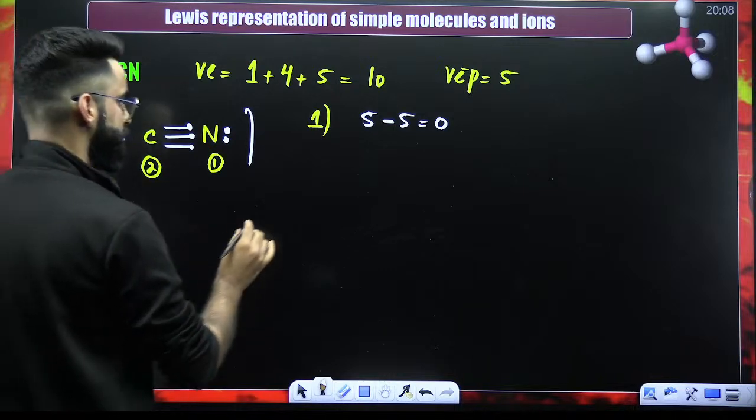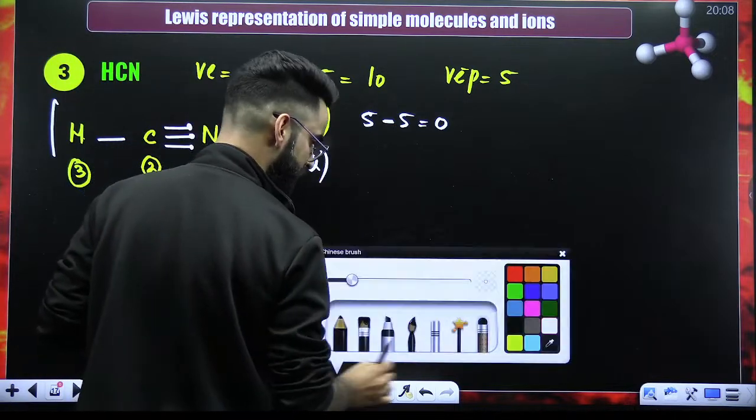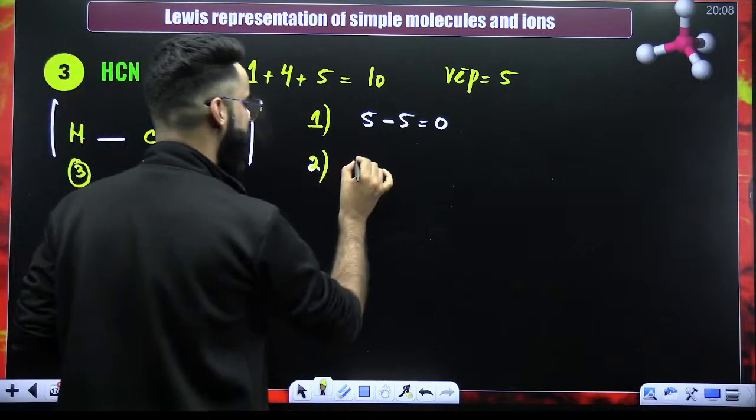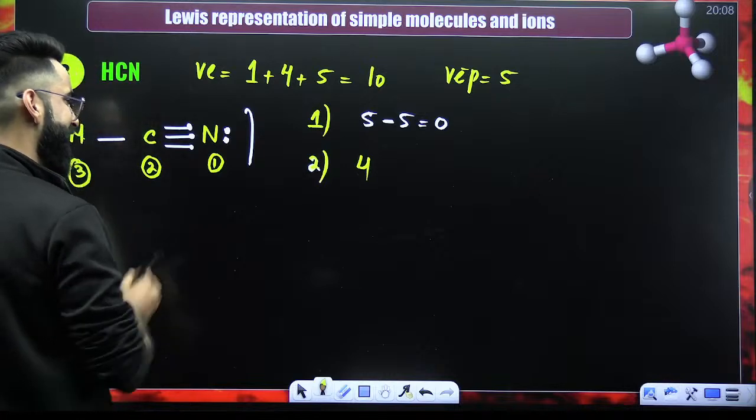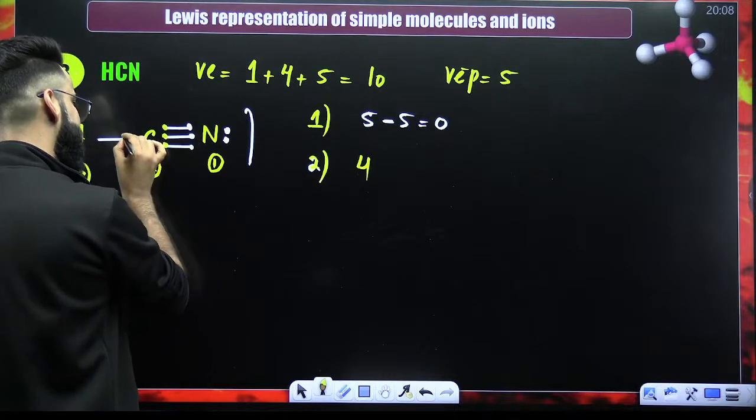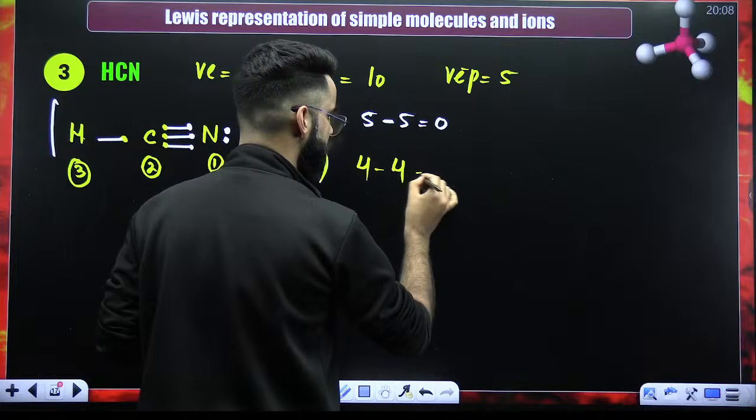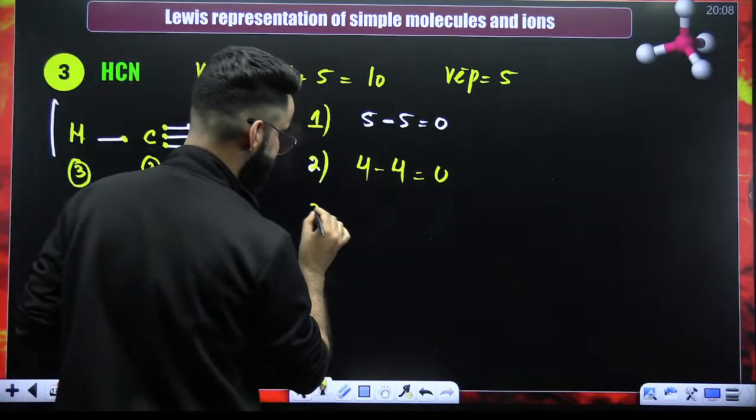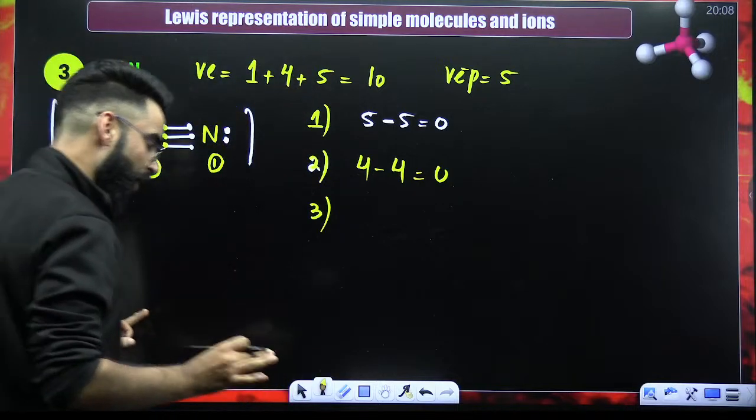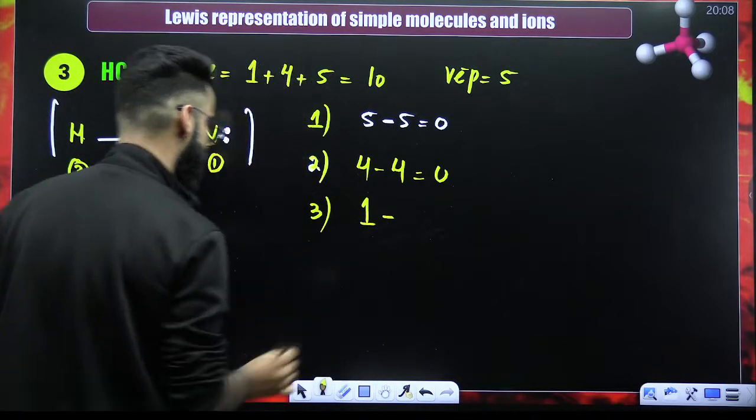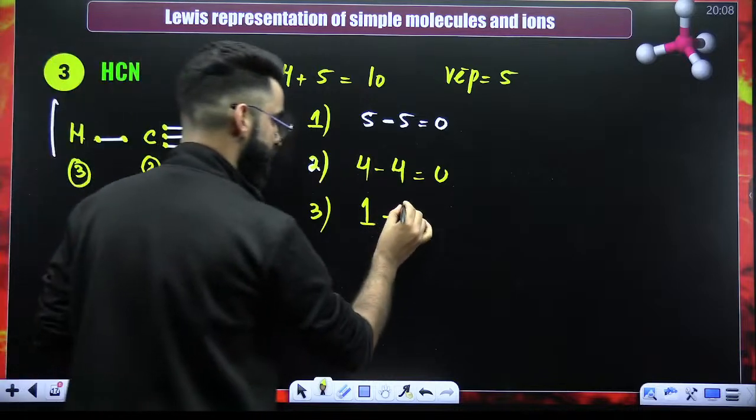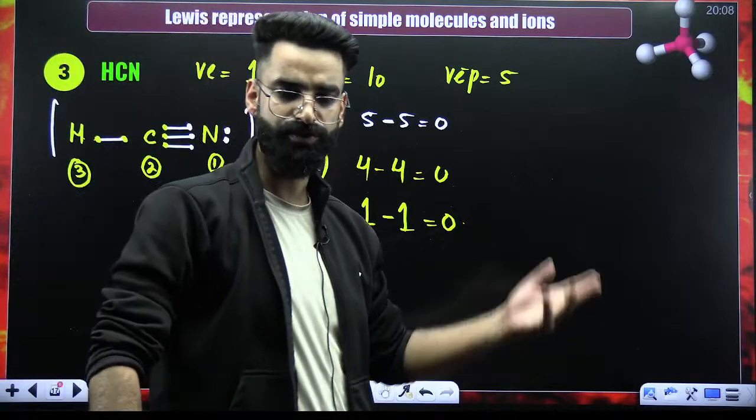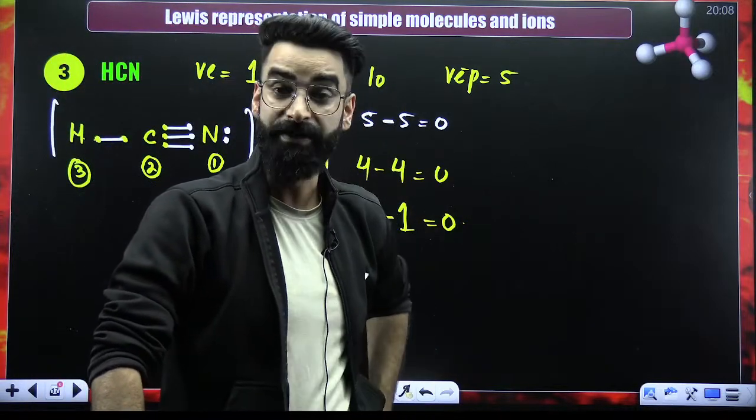Talk about atom 2. Atom 2 is carbon. In the non-bonded state, carbon has 4 valence electrons. In the bonded state, it has 1, 2, 3, and 4. So 4 minus 4 is 0. This is non-bonded, this is bonded. Talk about hydrogen, the third atom. Hydrogen in the non-bonded state has 1 valence electron, and over here, it has also 1. So 1 minus 1 is 0, right? So there is no formal charge. There is no charge on any of the atoms over here. I believe I'm clear to everyone.